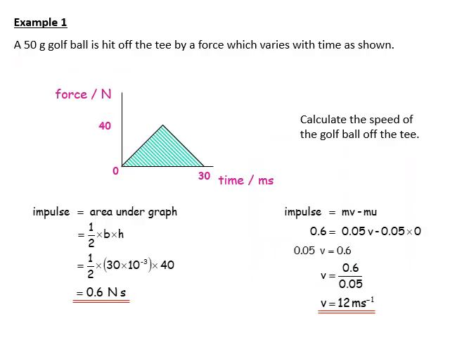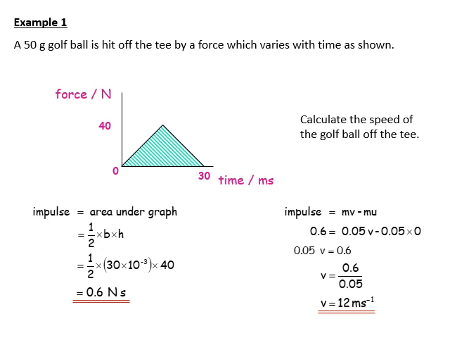Okay, let's look at an example. We've got a golf ball being hit off the tee, and the force varies with time as shown. We need to calculate the speed of the golf ball off the tee. First, we use the force time graph to calculate the impulse or change in momentum. It's a triangular shape, so half times the base, about 30 milliseconds, multiplied by the 40, gives us 0.6 newton seconds.